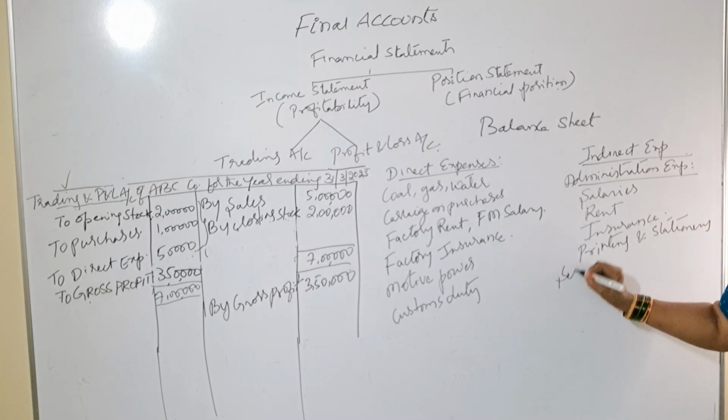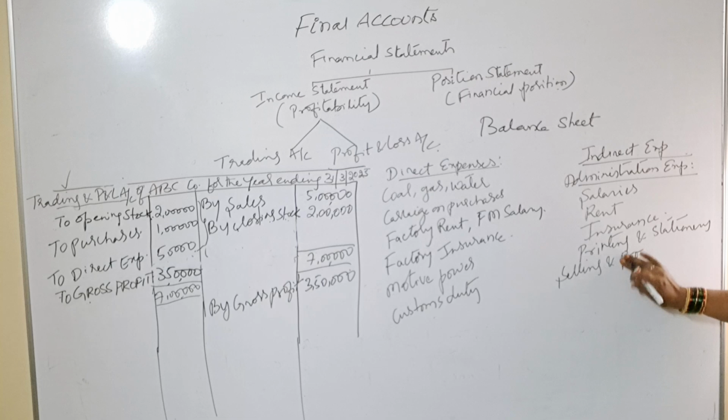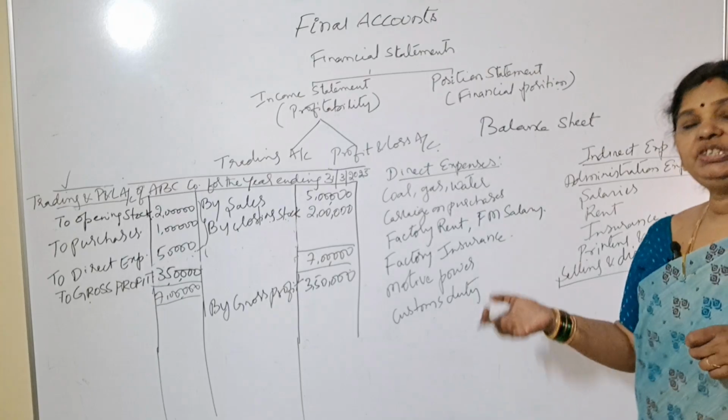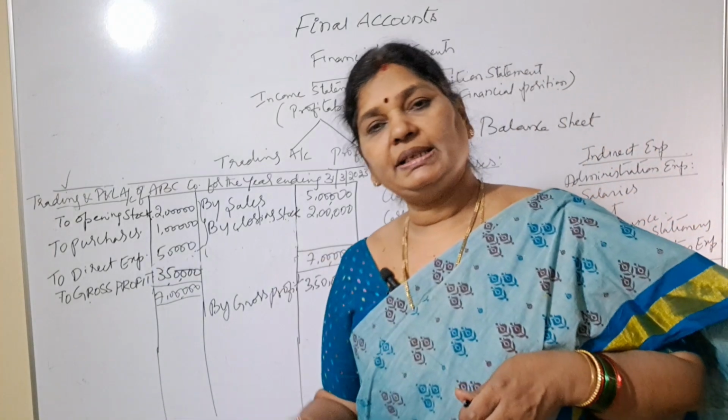Next, we will write selling and distribution expenses. When a particular product is made, we have to promote our product. So we will incur sales commission, next is sales manager salary.